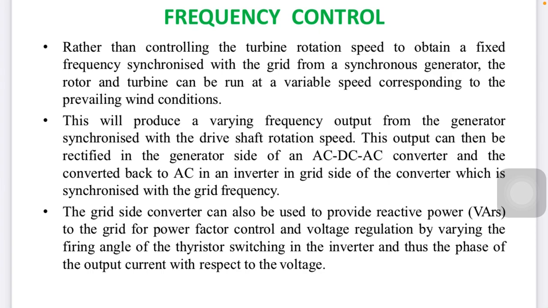This output is then rectified, on the generator side we can say AC to DC, DC to AC. So AC side to AC side, and between them there will be a DC conversion, a converter back to back. The inverter on the grid side is synchronized with the grid frequency. The grid side converter is also used to provide reactive power. What is reactive power? The power which is required to generate a magnetic field. The power which is stored during the operation of the inductor and capacitor is called reactive power.